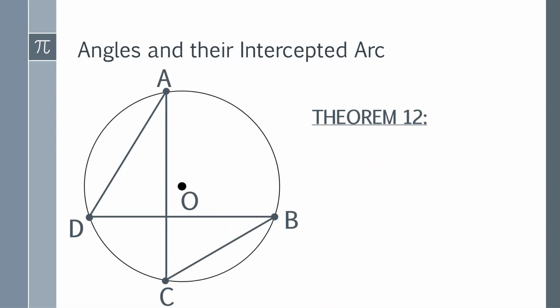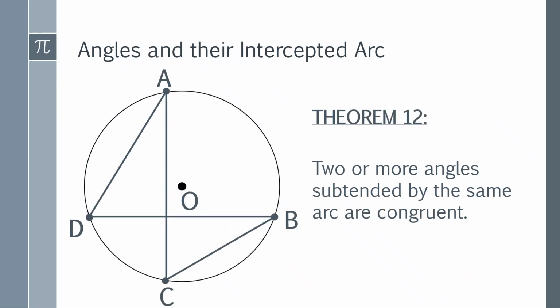Let's have theorem number 12. Two or more angles subtended by the same arc are congruent. For this theorem, let's have first a pair of inscribed angles. The first inscribed angle is DAC, and its pair is angle DBC.